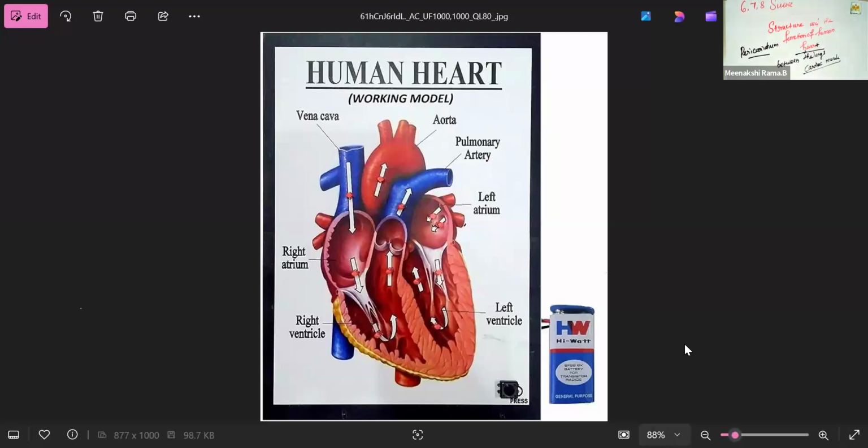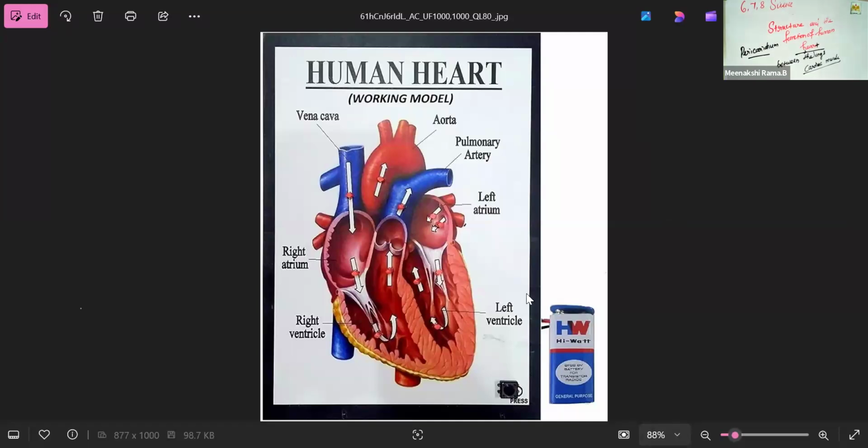The right atrioventricular valve is located between the right auricle and the right ventricle. It has three triangular flaps, so it is called the tricuspid valve.